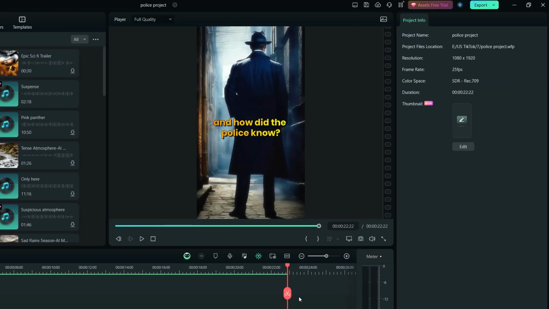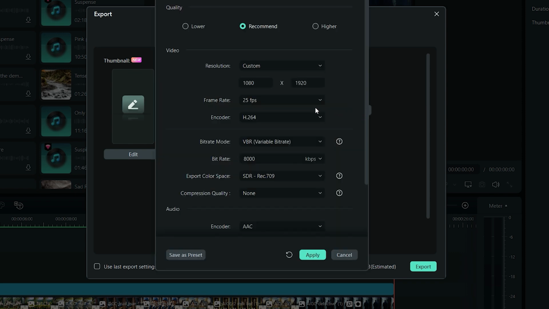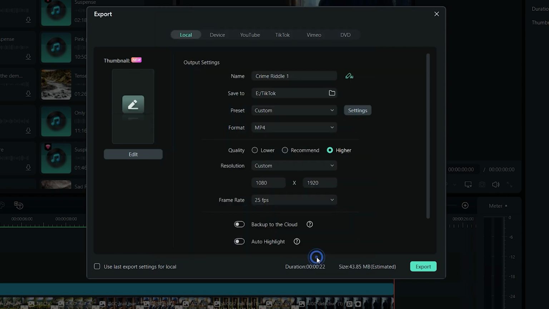That looks really great. Finally, click on the Export button at the top right corner, put a name for your video, and select a location on your device to save the video. Click on this Settings button, set the bitrate mode to CBR. Put the bitrate value as 15,000. Click on Apply button to save the changes and export the video.